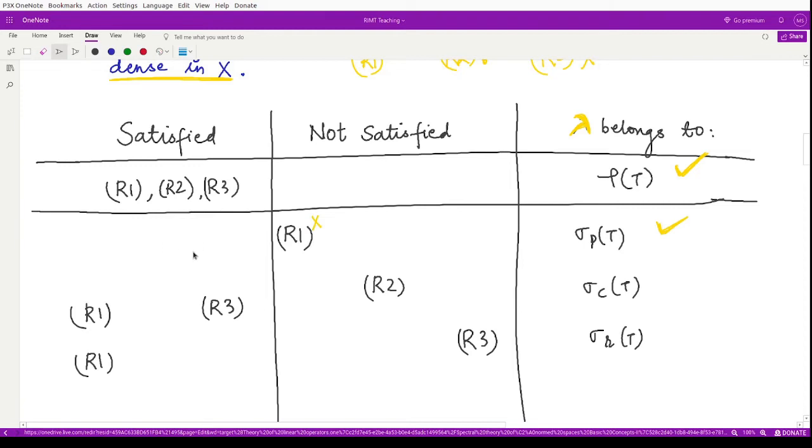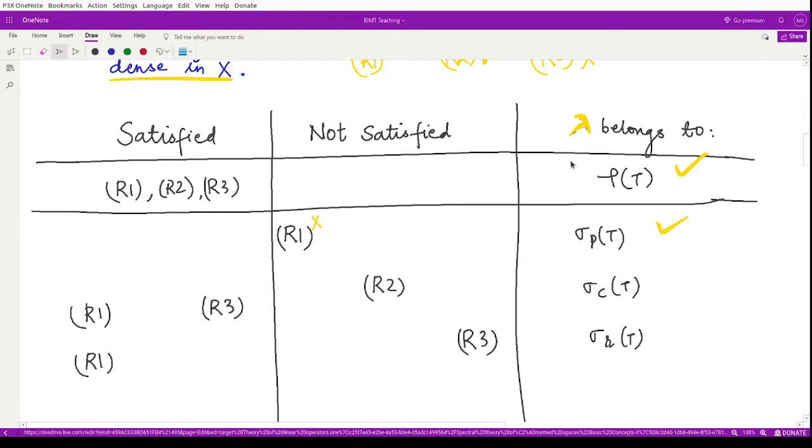We cannot say anything about the second and third; they are meaningless here, because if the resolvent does not exist, how can you say anything about boundedness and being dense in X? So here the first property is not satisfied, and in that case lambda belongs to the point spectrum.